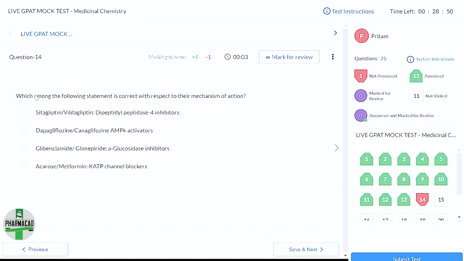Okay. Now, this is related to diabetes. Which among the following statements is correct with respect to their mechanism? All the anti-diabetic drugs are given here and their mechanisms are given here. So we have to select which is the correct option. Always read the question carefully. Sometimes they ask for the correct option, sometimes they ask for the incorrect answer. Here they are asking for the correct option. Okay, sitagliptin and vildagliptin. Are they DPP4 inhibitors? Yes.